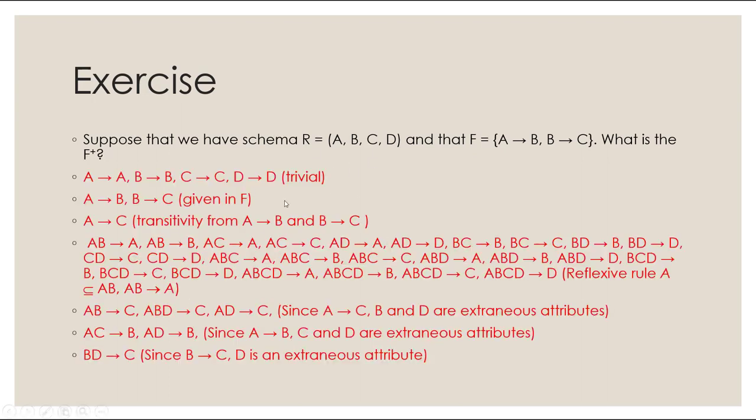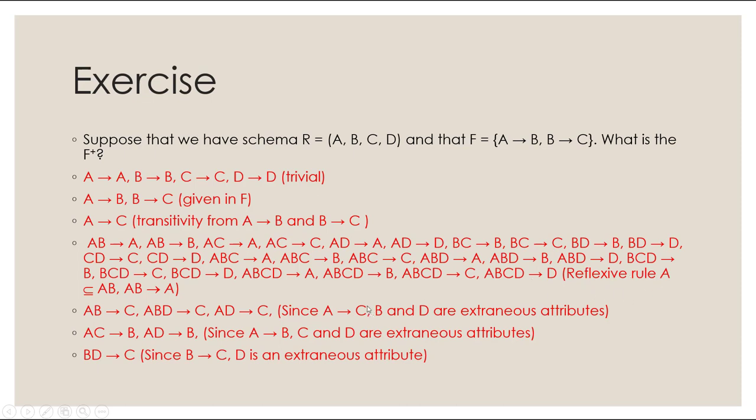Here we have some trivial ones, which is A determines A, B determines B, C determines C, and so on. Those are all the trivial ones. And these two are given to us in F. Combining these two, we're also able to infer A determines C, and that's using transitivity. Make sure you give a reason at the end of each one to justify it. We also have reflexive rules where if the right-hand side is a subset of the left-hand side, then this is true, right? So AB determines A, AB determines B. AC determines A, AC determines C. All of those are given here using the reflexive rule.